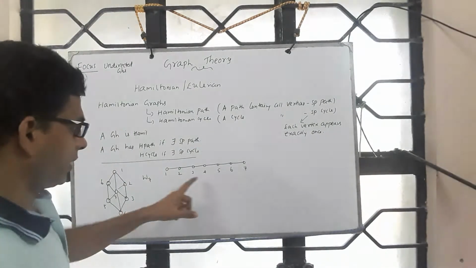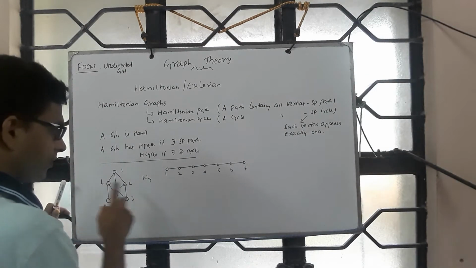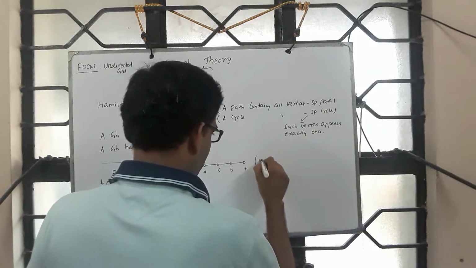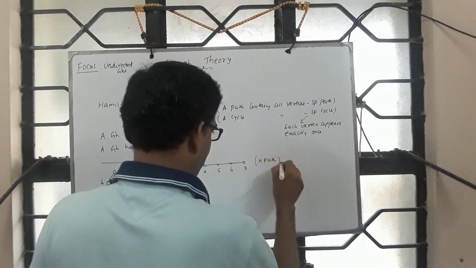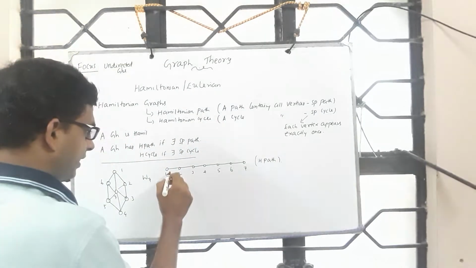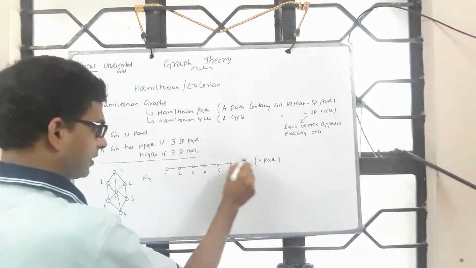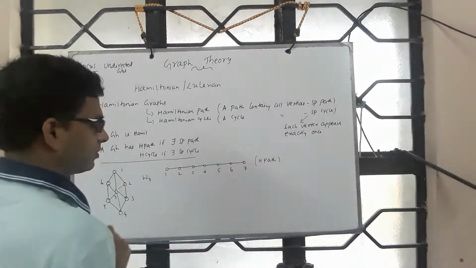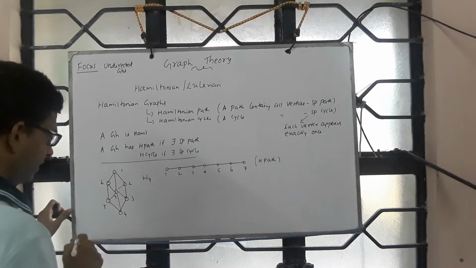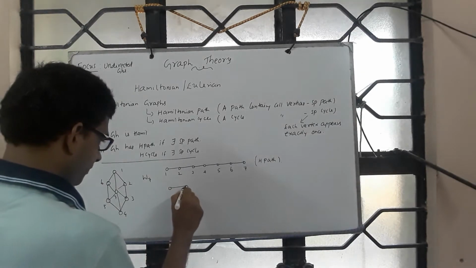So this one, it contains all vertices, each one is appearing exactly once. So which means this is a Hamiltonian path. What is a Hamiltonian cycle? Hamiltonian cycle, it is a path followed by the source vertex itself, which means it is closed. Fine. So now, does this have Hamiltonian cycle? Answer is no.